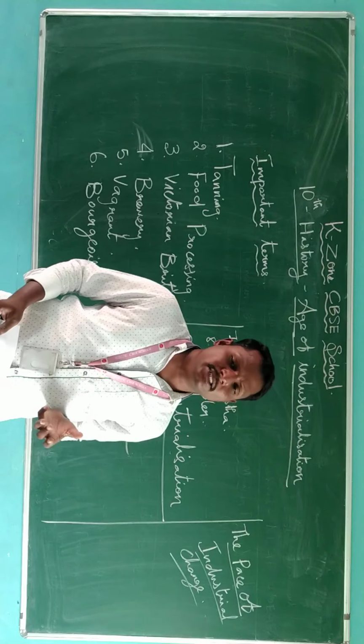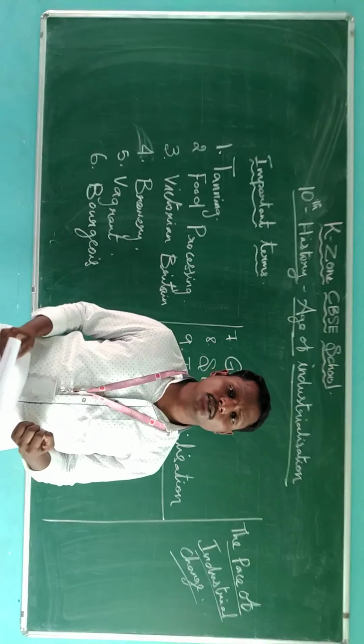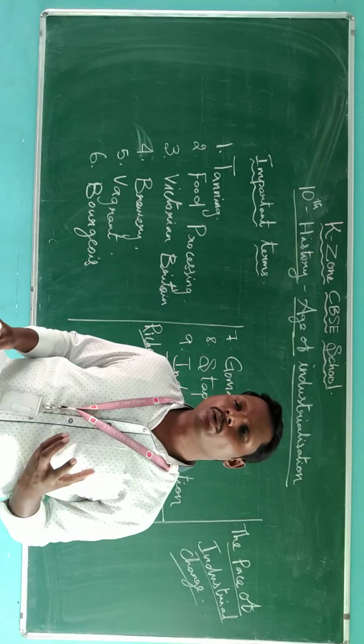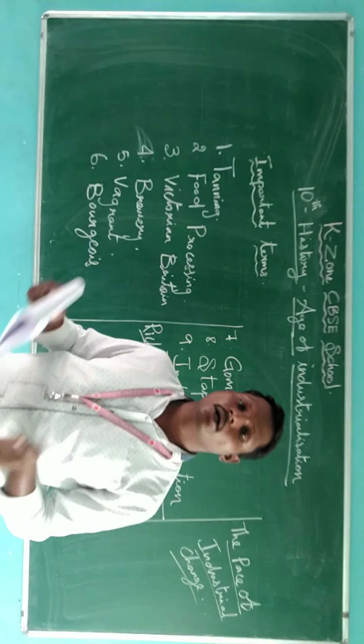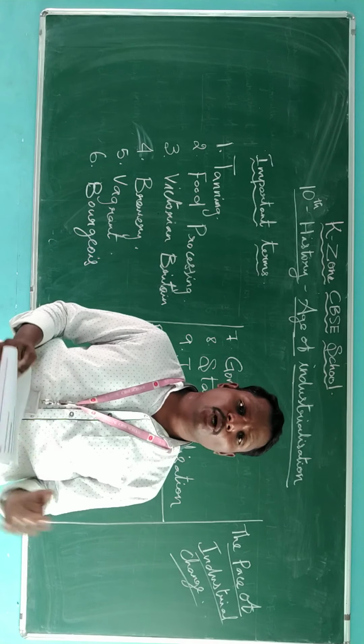When they introduced the industry, the people were unable to accept it because it was new at that time. They were unable to find out what was good for society and what was bad for society. They couldn't accept it because of some reasons.